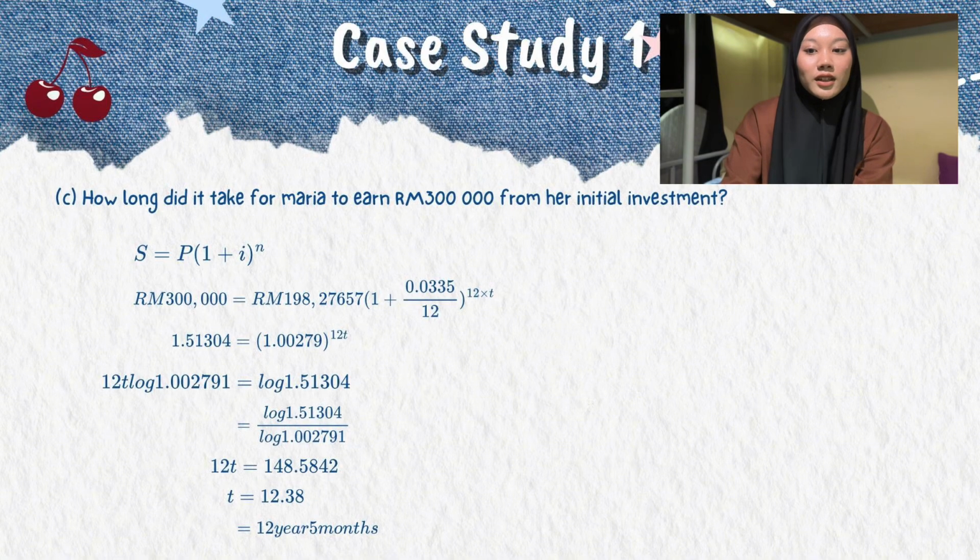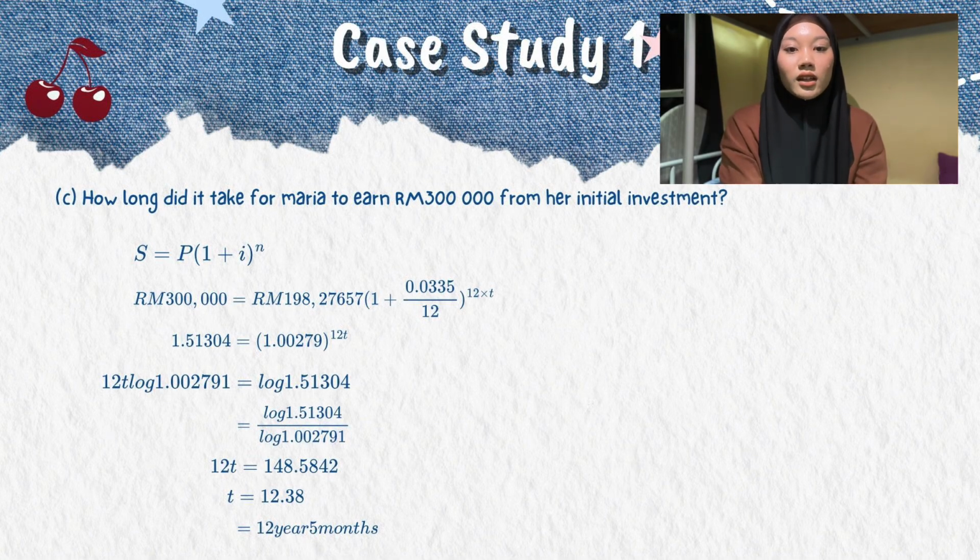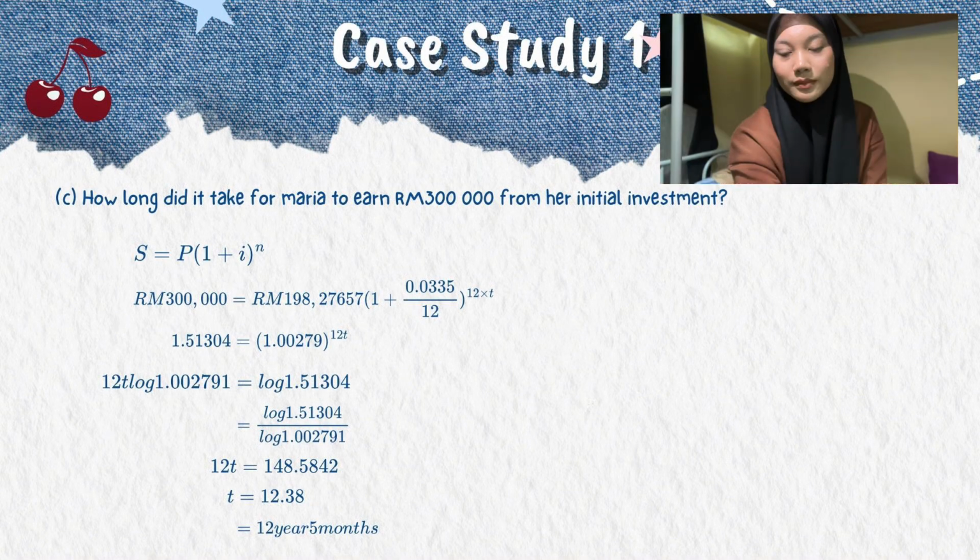C. How long did it take for Maria to earn 300,000 from her initial investment? Okay, we need to use the formula S equal P in bracket 1 plus i to the power of n. So we need to insert S is 300,000, P is 198,276.57. Then 300,000 divided by 198,276.57, which the answer is 1.51304 equal in bracket 1.00279 to the power of 12t. 12t because we need to find t.